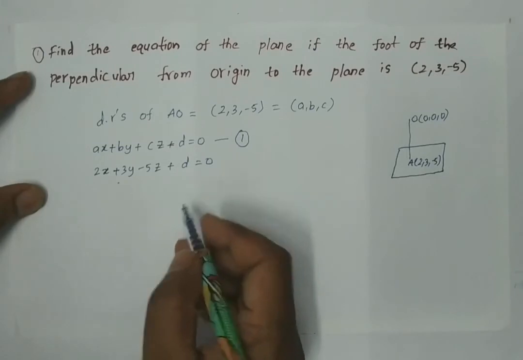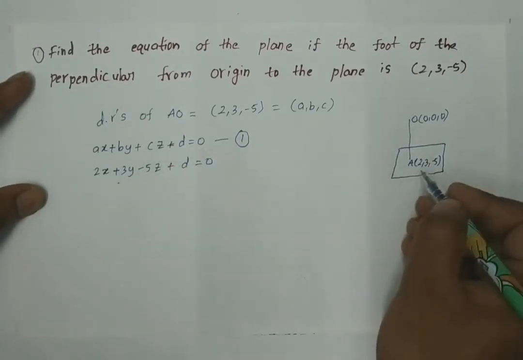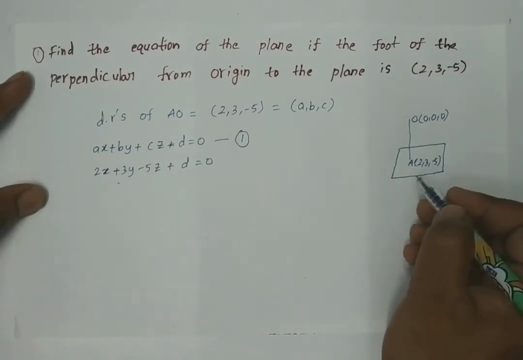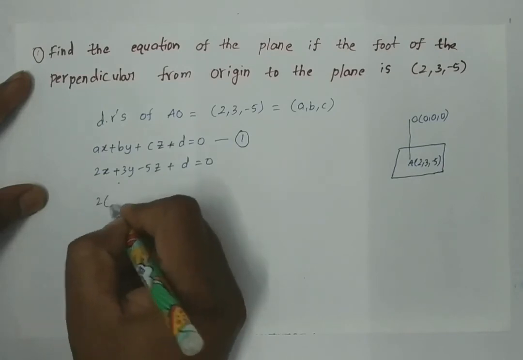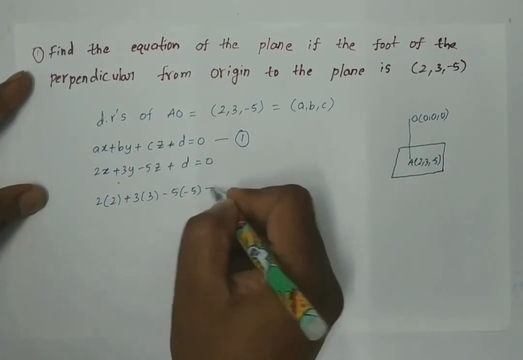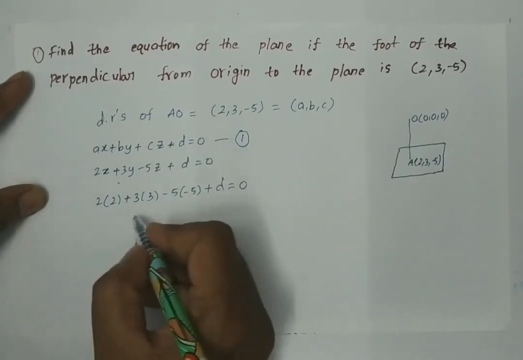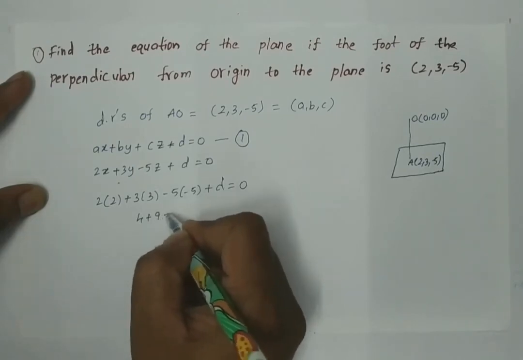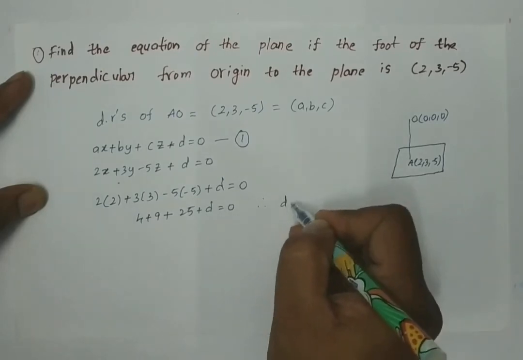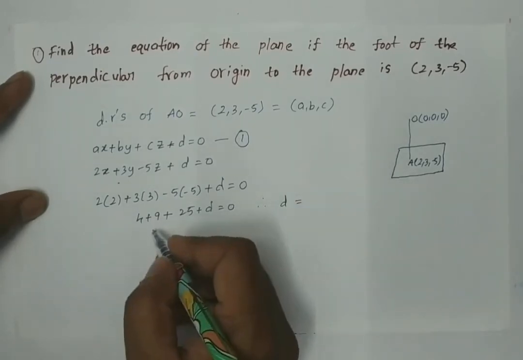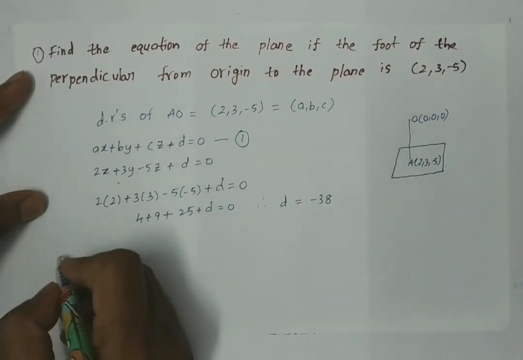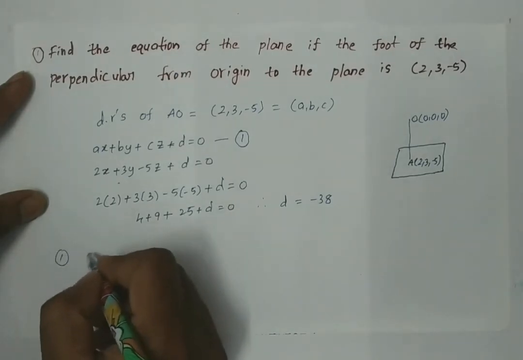But this plane is passing through the point 2, 3, minus 5. Now let us substitute the point 2, 3, minus 5 here. We get 2 of 2 plus 3 of 3 minus 5 of minus 5 plus D is equal to 0. Therefore, 4 plus 9 plus 25 plus D is equal to 0. From this we get D is equal to 4 plus 9, 13, 13 plus 25, 38. D is nothing but minus 38.